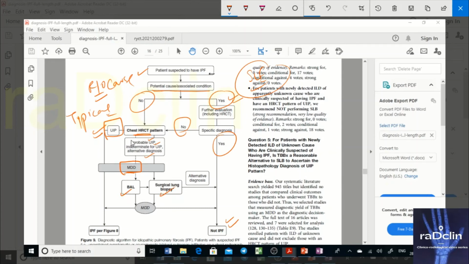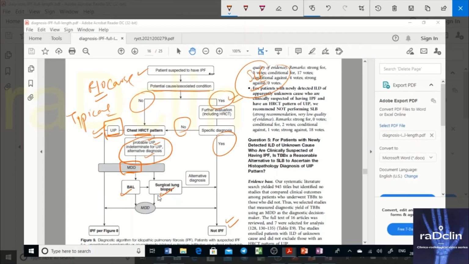According to Fleischner, probable UIP only with the clinical syndrome of more than 60 years of age and patient having no apparent cause will go for what? Biopsy, otherwise it's not. But since this is a flowchart of the ATS article, definitely BAL and surgical biopsy will be done in only these three categories, and typical UIP will not need these two, so it will simply go further, and MDD will be performed.